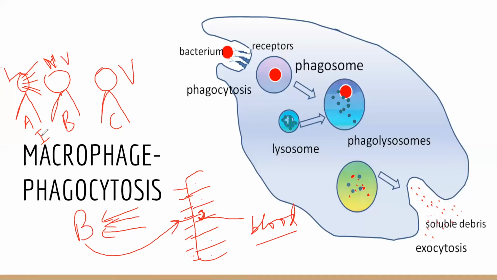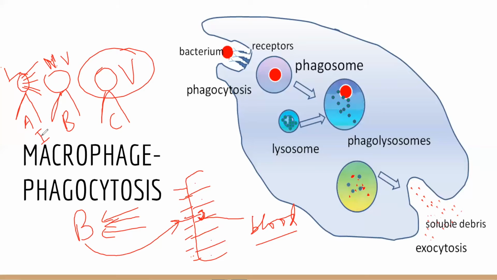And once it goes into the bloodstream, the macrophage comes into play. Now the person who is vaccinated will have something different, which we will talk about in the end. So let's presume person B, along with the explanation of the vaccine that I talked about. Now let's talk first about the infection.